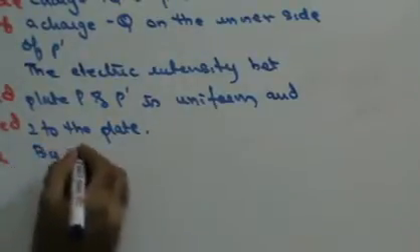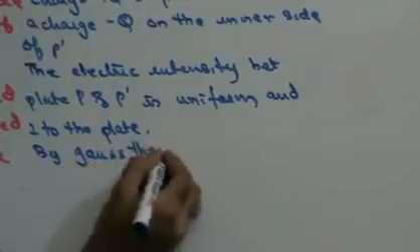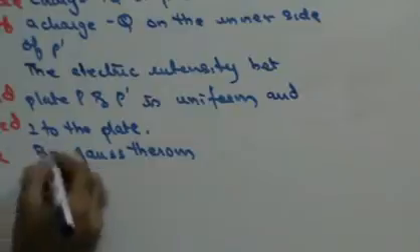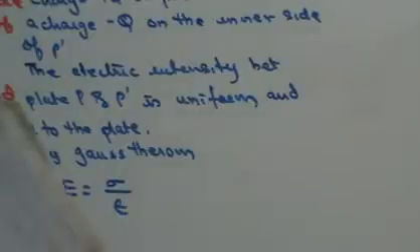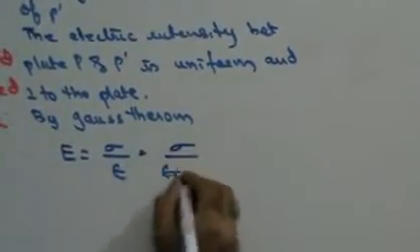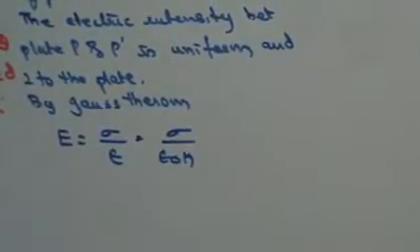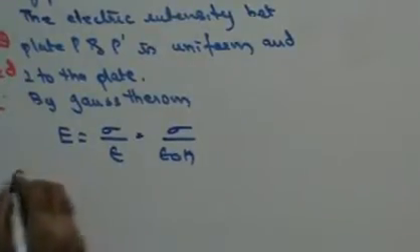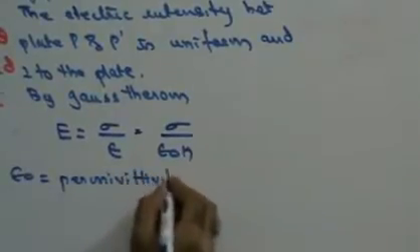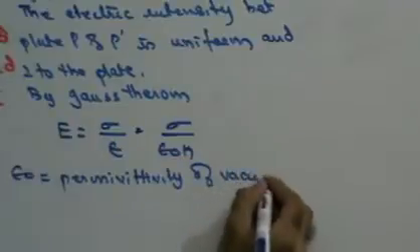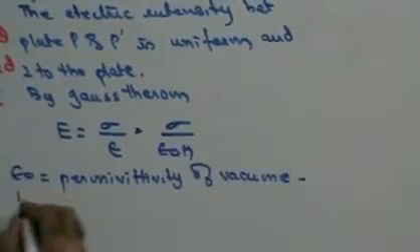By Gauss's theorem, the electric intensity is going to be nothing but sigma upon epsilon. We have already derived this, that for a conductor, the electric intensity is sigma upon epsilon, or it is also equal to sigma upon epsilon 0 K, right? Where epsilon, I have already said, is the permittivity of the medium, and epsilon 0 is the permittivity of vacuum, right, and K is the dielectric constant.